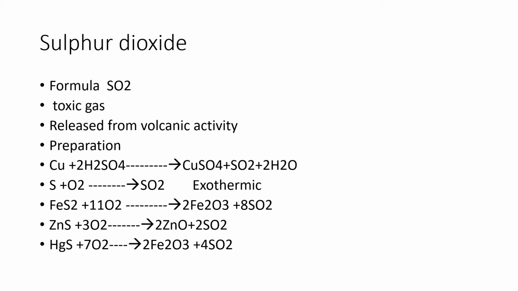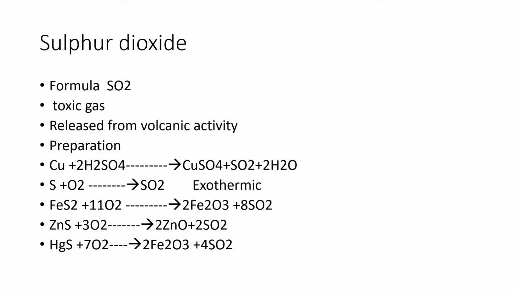Sulfur dioxide, SO2, is toxic in nature and is released from volcanic activities. Preparation of sulfur dioxide: when copper is treated with concentrated sulfuric acid, we get copper sulfate plus SO2 plus 2H2O. When sulfur is burned in the presence of air or oxygen, we get an exothermic reaction. And iron sulfide, when treated with oxygen, gives ferric oxide plus sulfur dioxide.